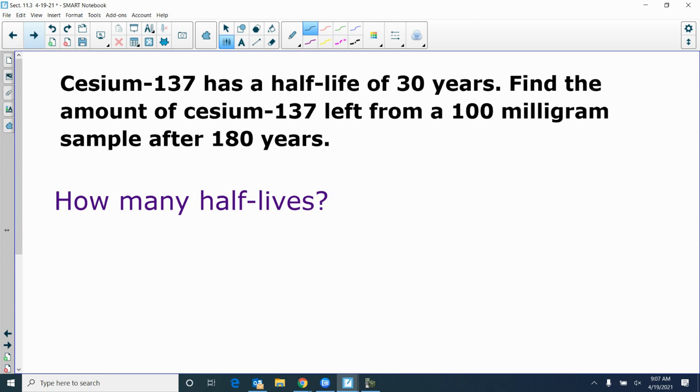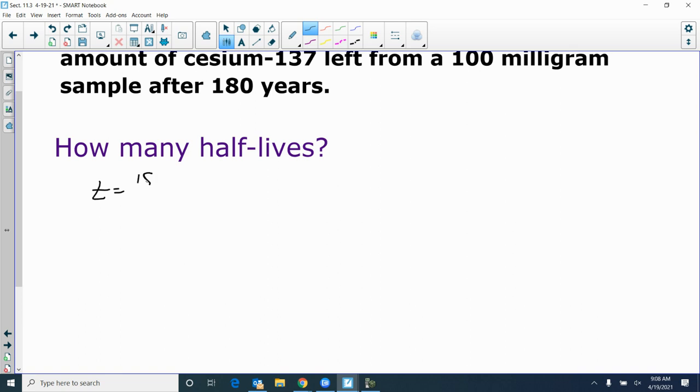Now, when they talk about fossils that they find, and they'll say, oh, that was 4,000 years old, they're using a process that deals with half-life to determine that. It's called carbon-14 dating. But this would be similar. This has a half-life of 30 years. You have a 100 milligram sample. What would be left after 180 years? Well, after 30 years, you're going to have half of it, which is 50. And then after another 30 years, you're going to have another half, which is 25. So how many half-lives are there? 180 divided by 30, which is 6.